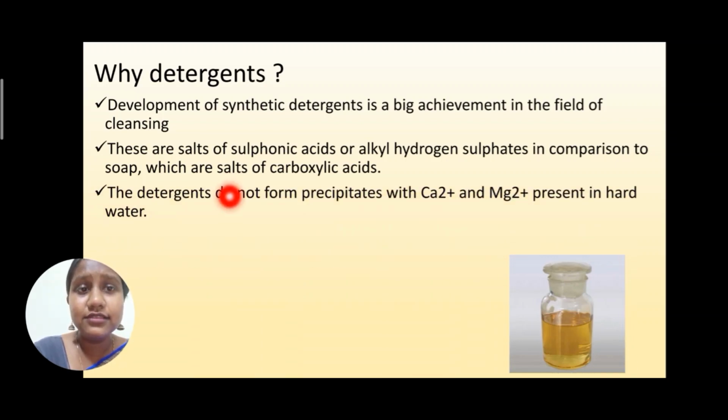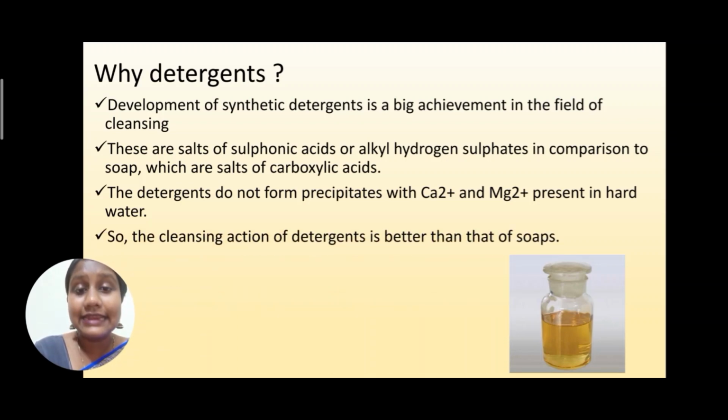The detergents do not form precipitate with hard water. As we know, hard water contains calcium and magnesium ions, although the detergents would not form the precipitate. So the cleansing action of the detergent is better than soaps. This is the main reason for the invention of detergents.